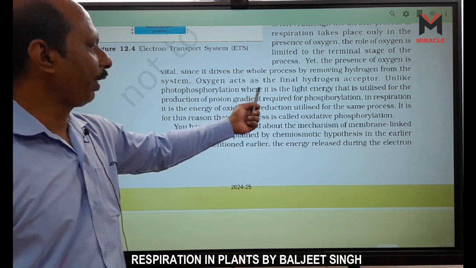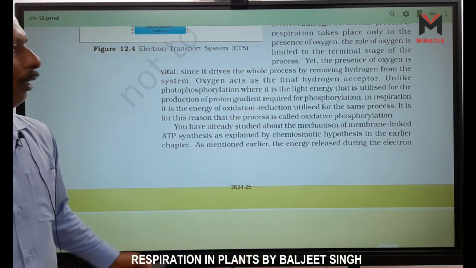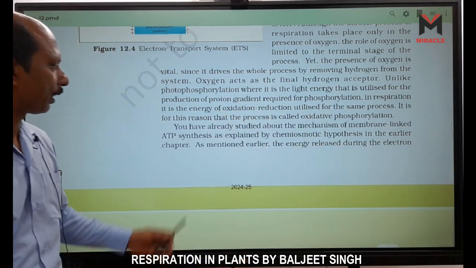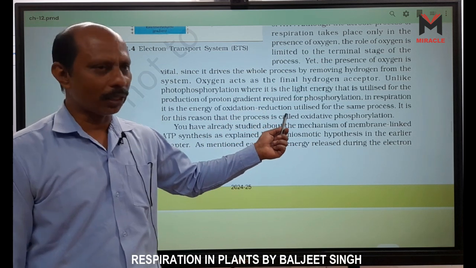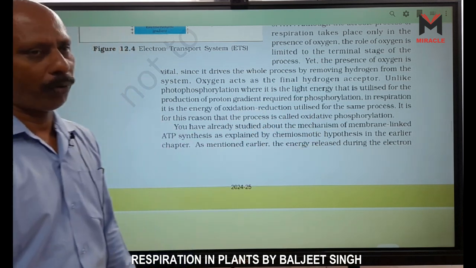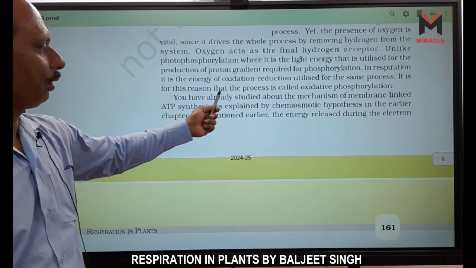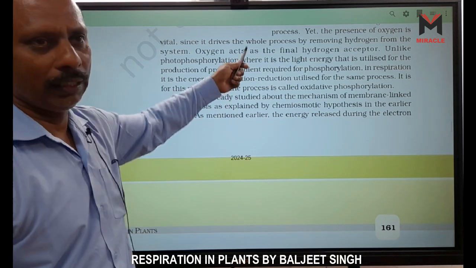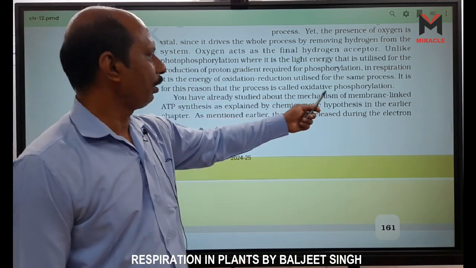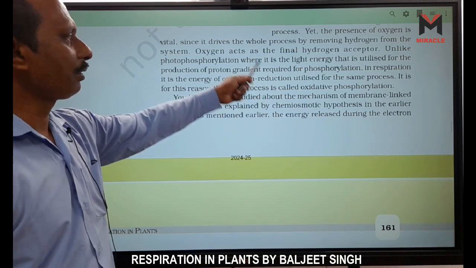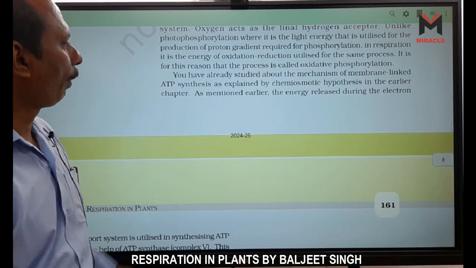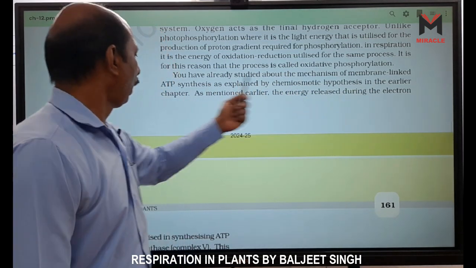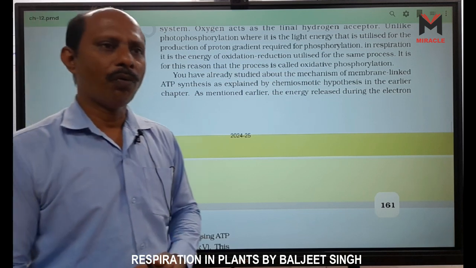Unlike photophosphorylation, where it is light energy that is utilized for production of the proton gradient required for phosphorylation, in respiration it is the energy of oxidation-reduction utilized for the same process, and it is for this reason that the process is called oxidative phosphorylation. Why is it called oxidative phosphorylation? Because it requires oxygen, right? You have already studied the mechanism of membrane-linked ATP synthesis, the chemiosmotic hypothesis, in the earlier chapter. Earlier chapter means what? Photosynthesis.